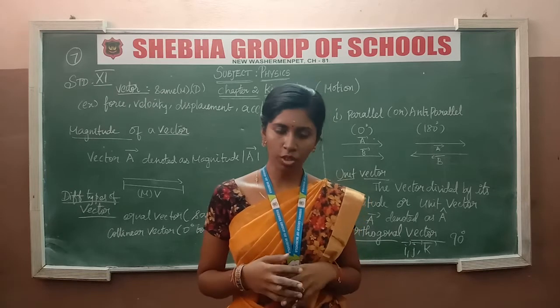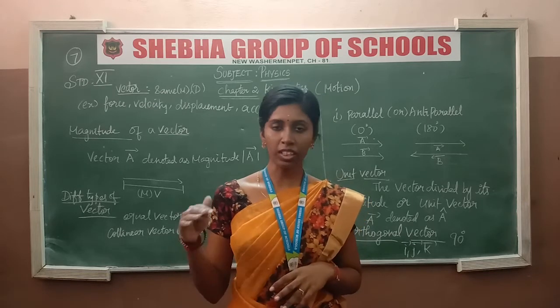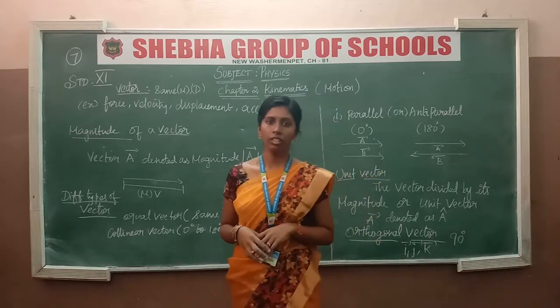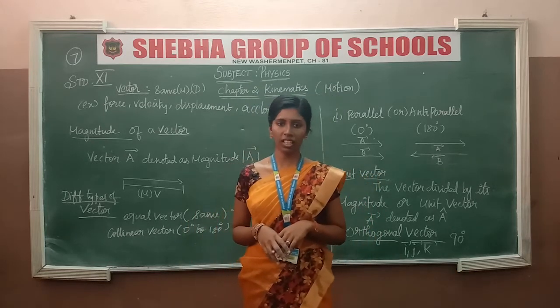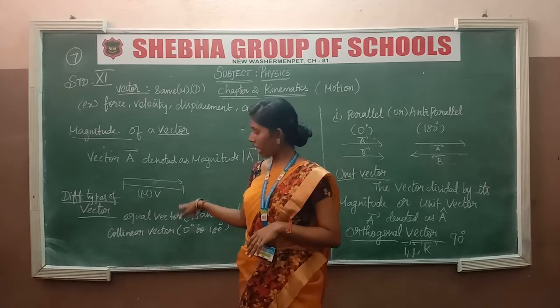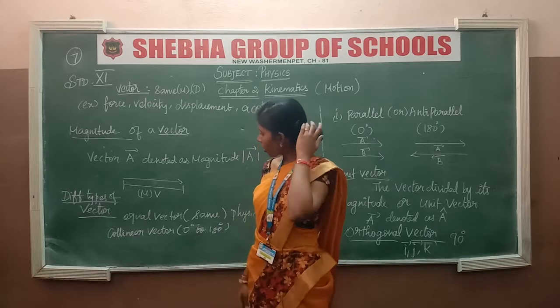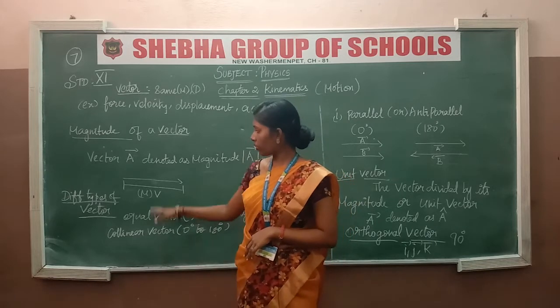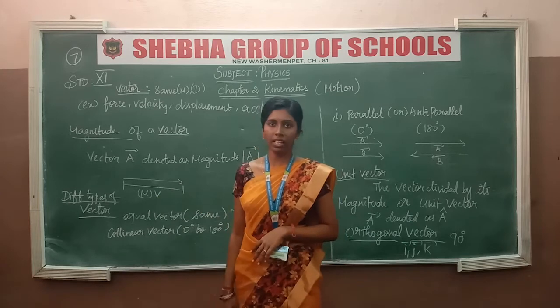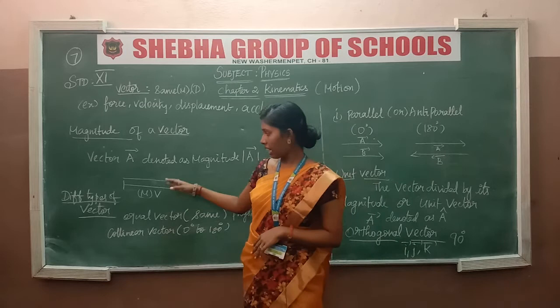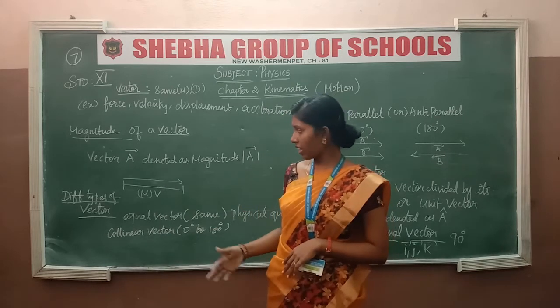So objects also move in a straight line, parallel to the magnitude. The magnitude is straight. When the objects move, the magnitude is also calculated in the same straight line path. So the magnitude is a vector. These two will be parallel in both the directions, with the same magnitudes and directions.